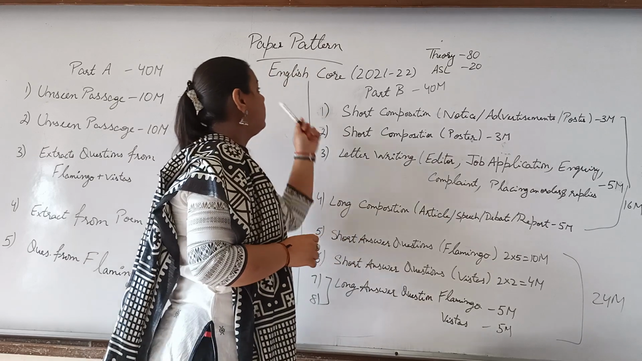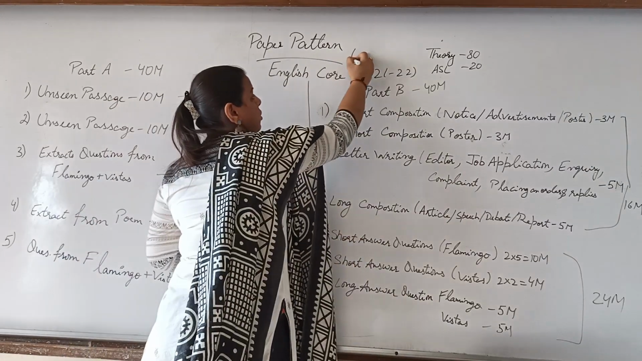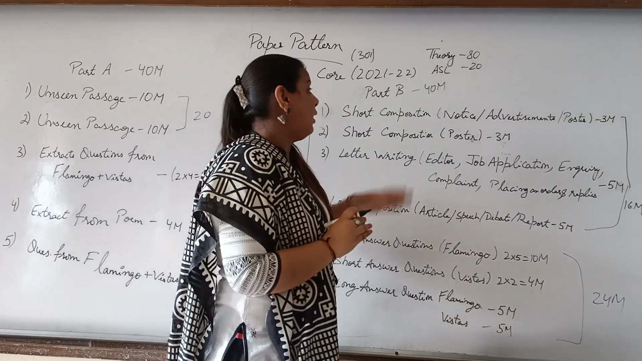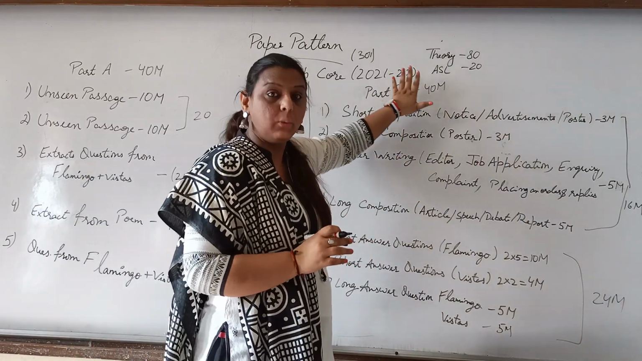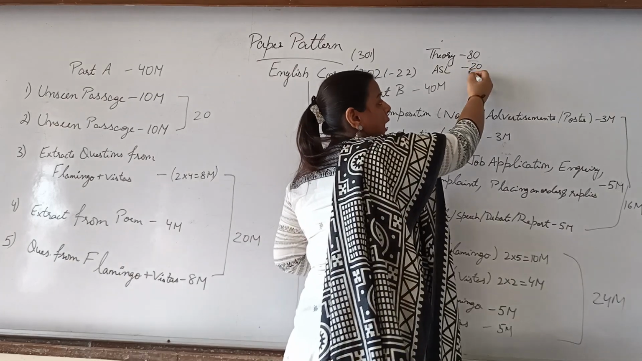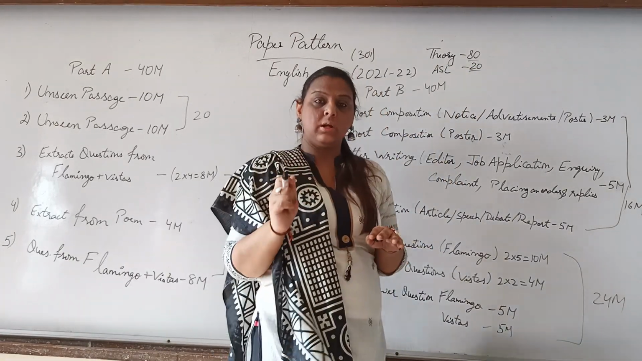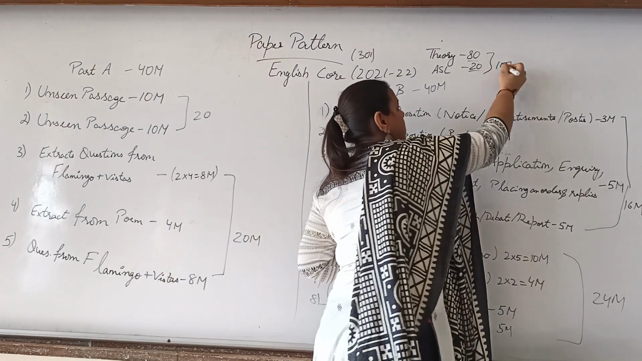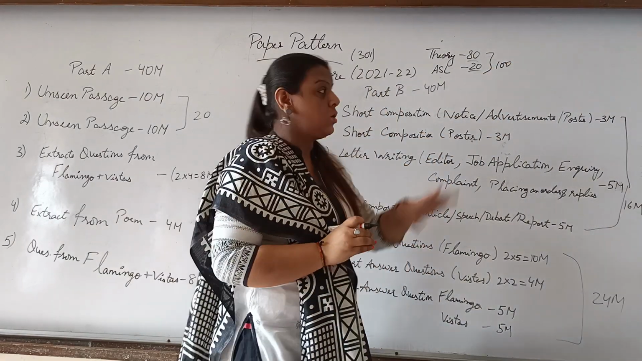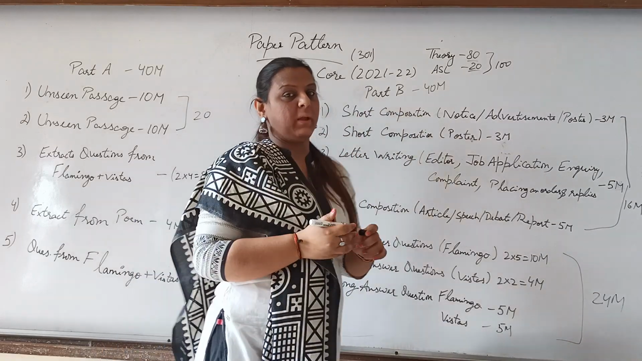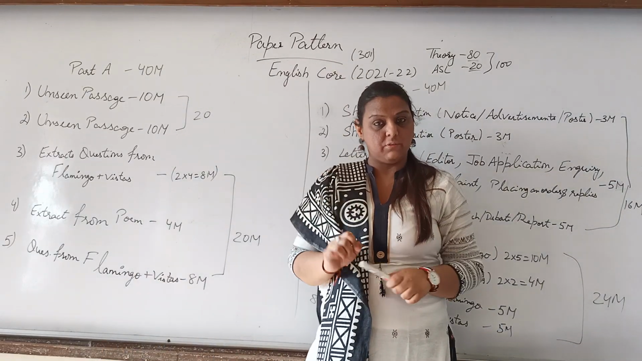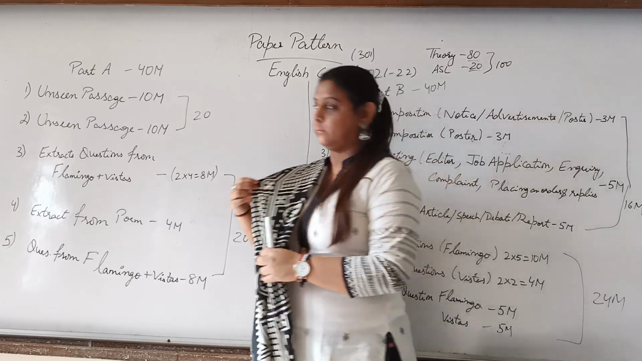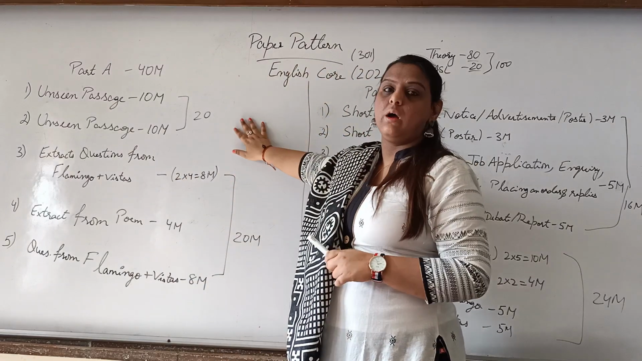So the first thing is that your paper English code is 301, same as you had in class 11. This theory paper is of 80 marks and ASL 20 marks. So this year also you are having an ASL, which makes a total of 100 marks, right? So we are going to discuss the 80 marks theory paper. Write down each and everything in your register so that you know what exactly this is about.